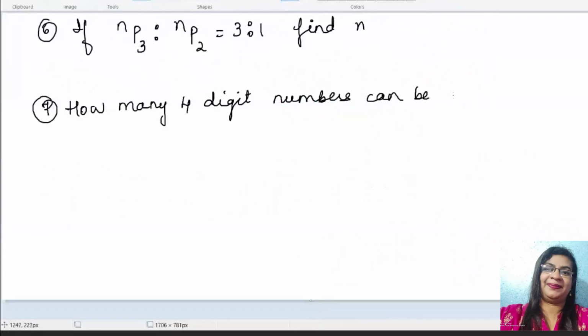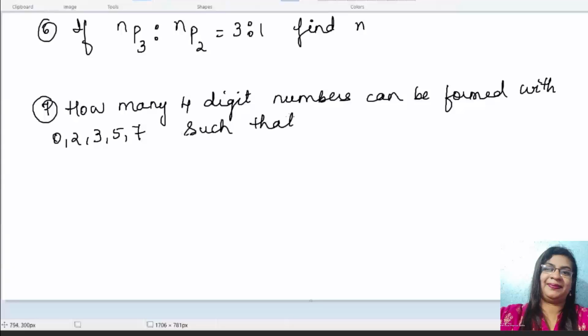So if NP3 is to NP2 is equal to 3 is to 1, find N. You can do that. Okay, so ratio you can write N as fraction. NP3 is N into N minus 1, N minus 2. Please try this question until I write the next one. Give me the answer for the 6th one. Yes, N is equal to 5 you should get.